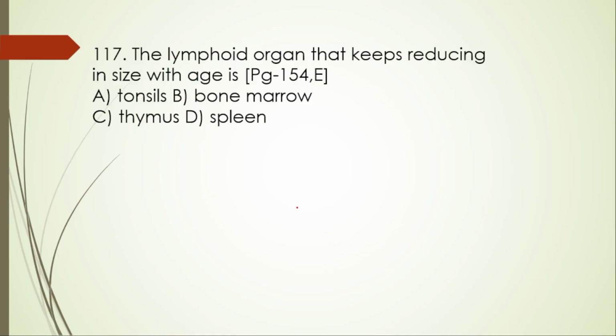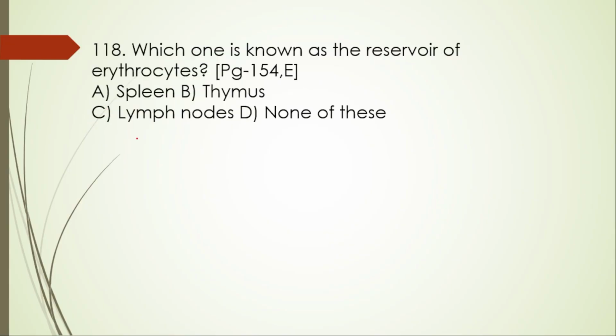The lymphoid organ that keeps reducing in size with age is: tonsils, bone marrow, thymus, and spleen. Here the right option is option C, thymus. 118. Which one is known as reservoir of erythrocytes? A, spleen, thymus, lymph nodes, none of this. A itself is right. Spleen is referred to as a graveyard of the red blood cells.